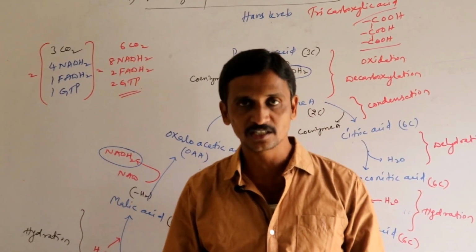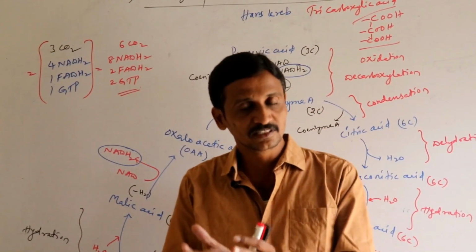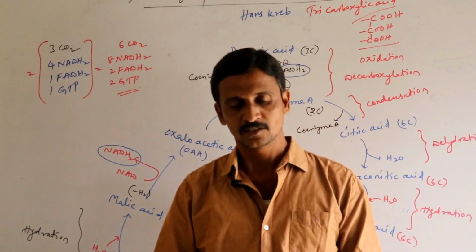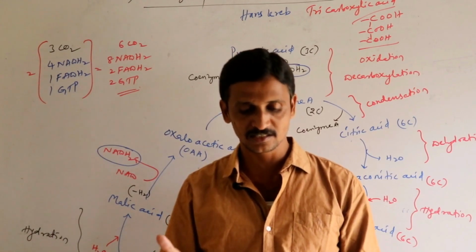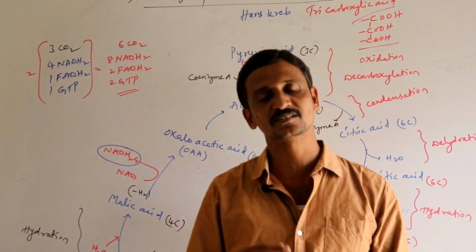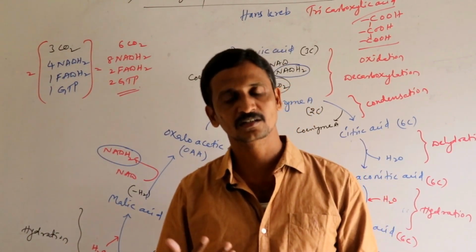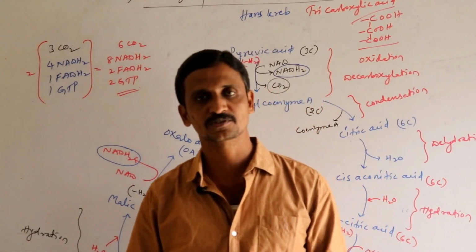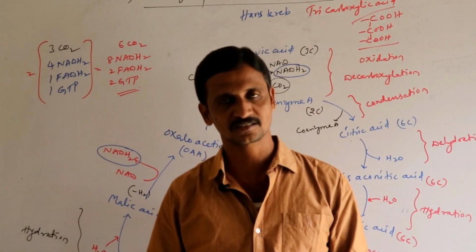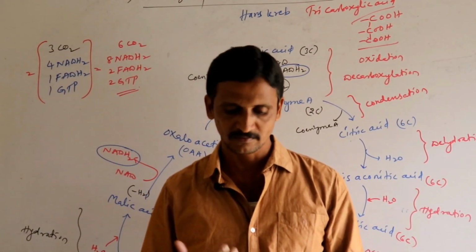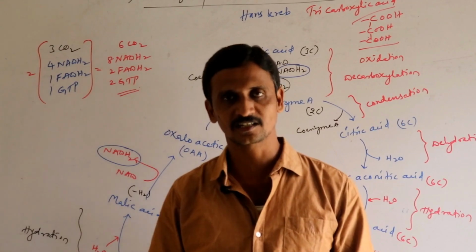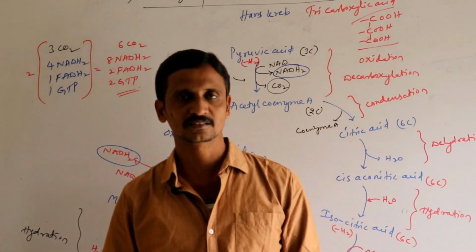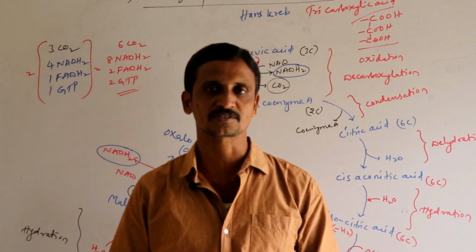So we need to see the conversion of these energy rich substances into ATPs. That final conversion is seen in mitochondrial elementary particles, and that occurs through the electron transport system where terminal oxidation is involved, where oxidative phosphorylation occurs, which leads to the formation of ATP. So that we will see in the third step, that is the electron transport system.